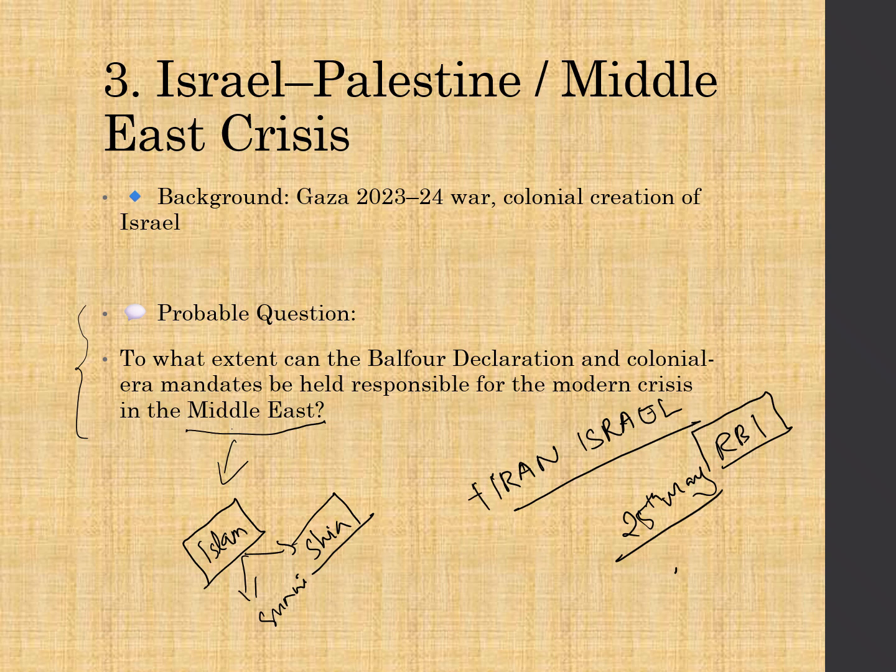Now, this modern crisis of identity: who is the protector of the religion, or who is the exact leader of this entire religion? In that crisis, along with Israel's present colonialization, we are linking that with the Balfour Declaration. You know the Balfour Declaration.